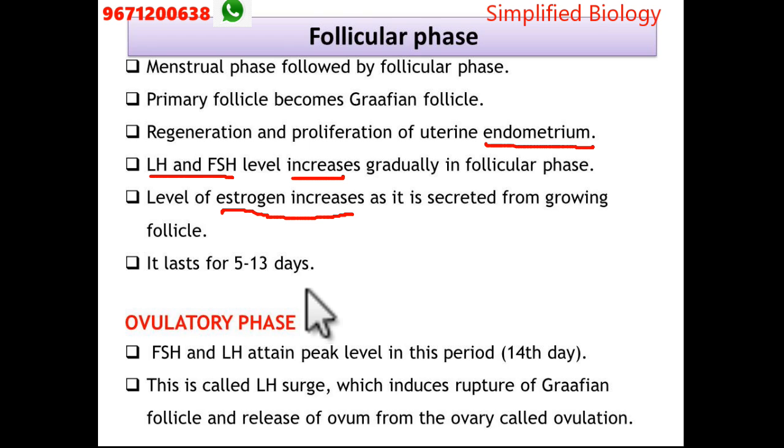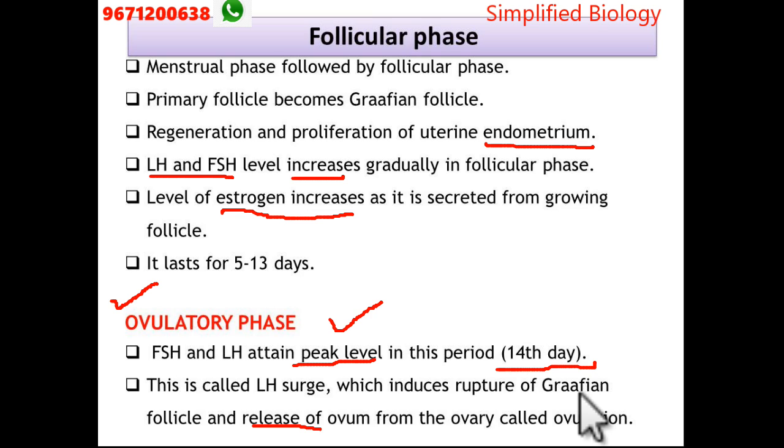This is the cavity, named the follicular cavity, and this is the oocyte, or say the ovum. At a later stage, it is covered by the zona pellucida membrane. Clear, students?